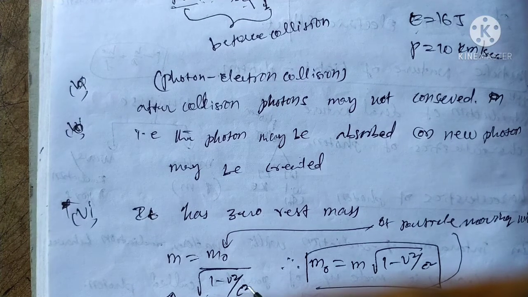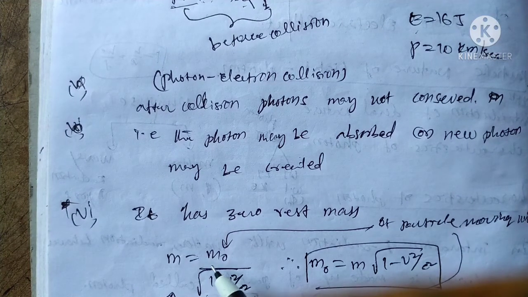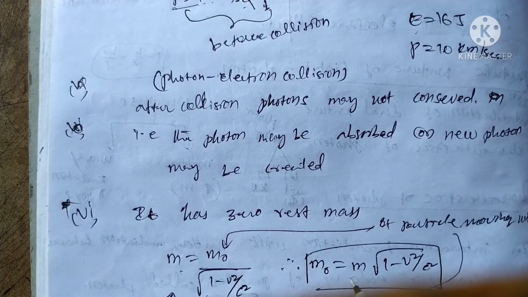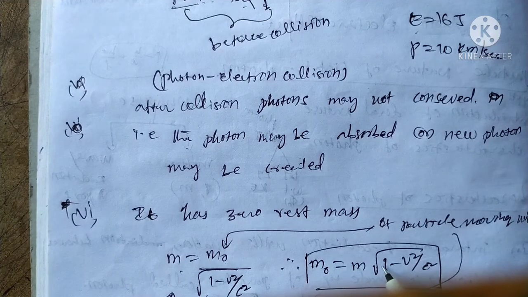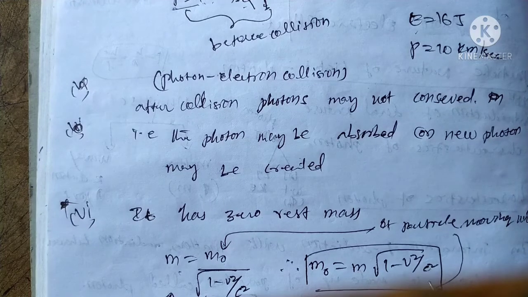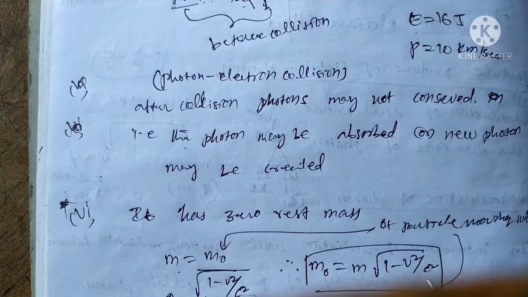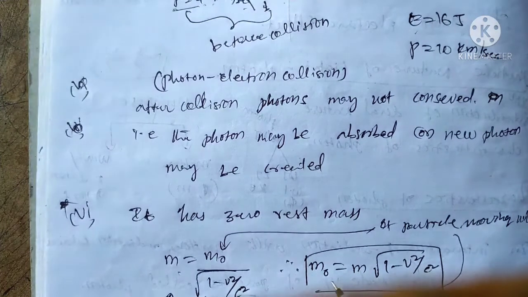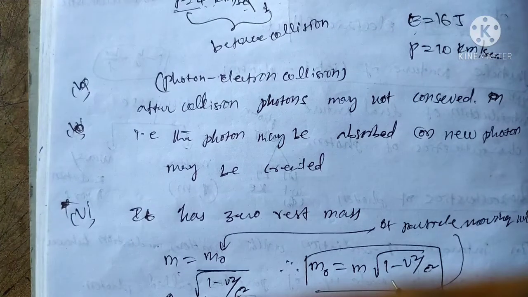This is according to the theory of relativity.